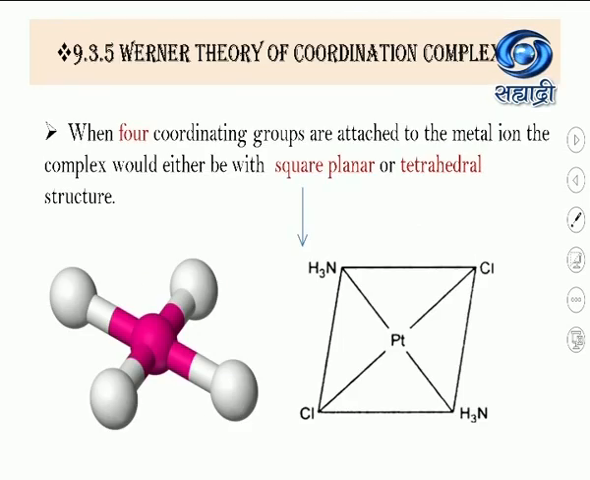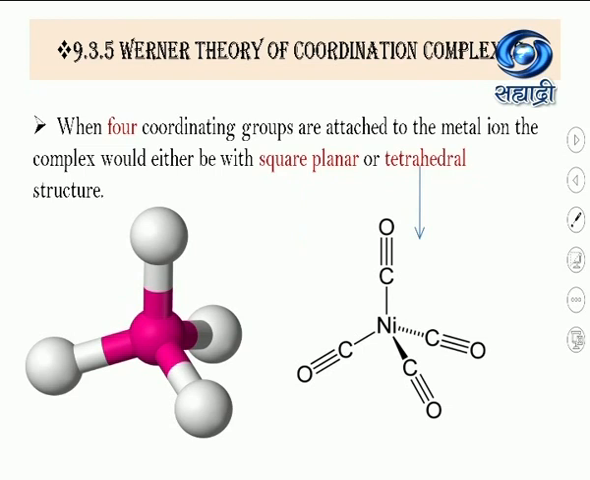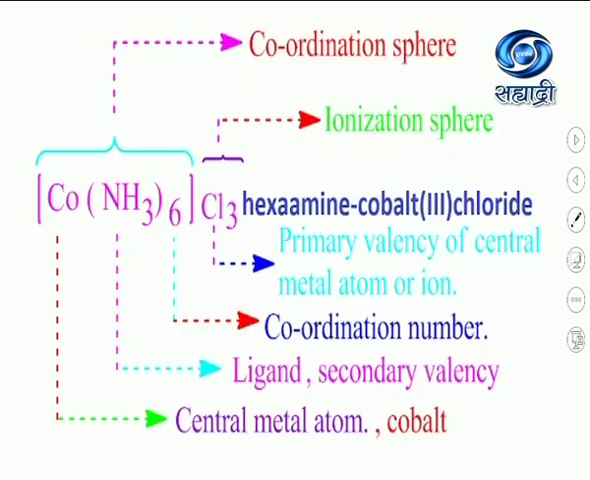In this example, this is the example of cisplatin. Here square planar geometry is shown. When the coordination number is 4, the compound shows square planar, or some compounds also show tetrahedral structures. It is shown in this slide. So in this slide we can revise those terms.